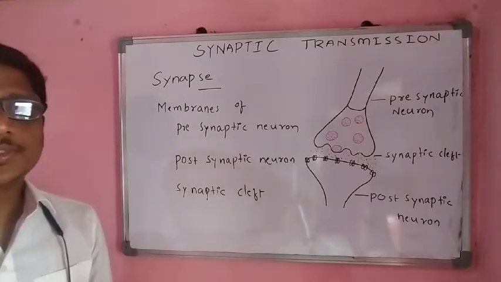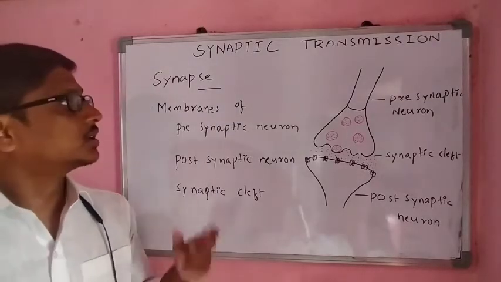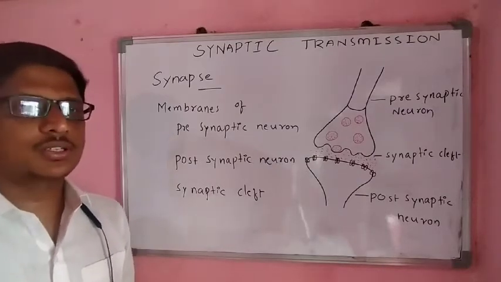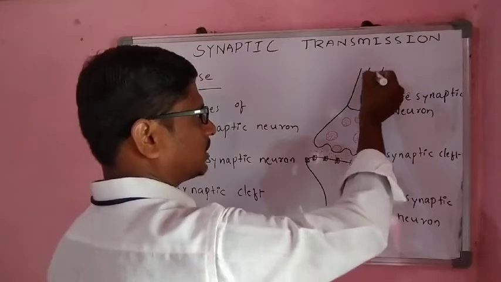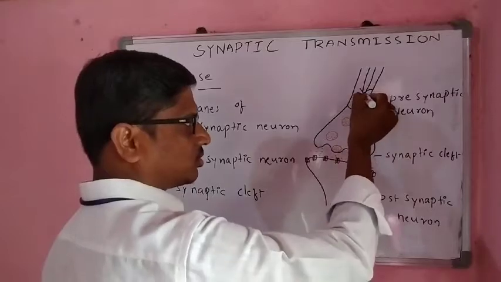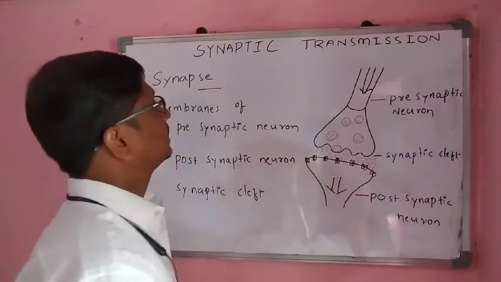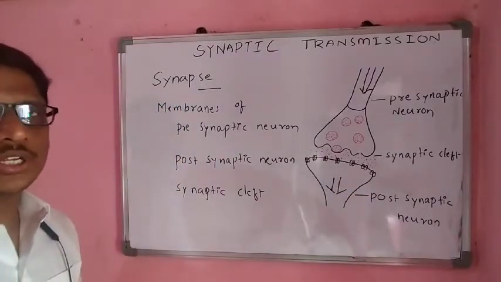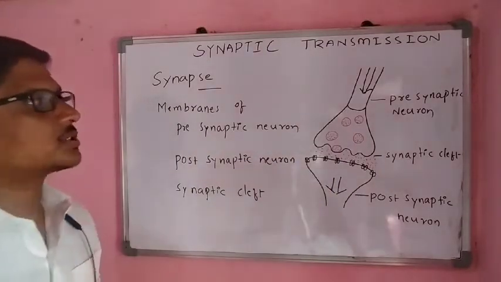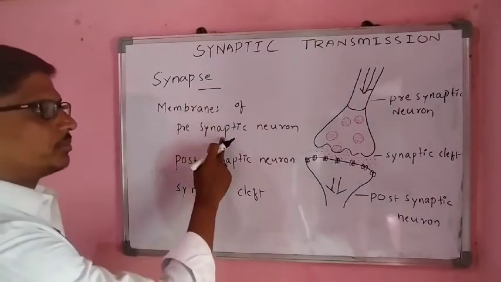And see here, what does synaptic transmission mean? In the last classes we discussed the conduction and generation of nerve impulses. In the conduction of nerve impulses, the action potentials are transmitted through the axon. Then these impulses are transmitted from one neuron to another neuron. That is called synaptic transmission.